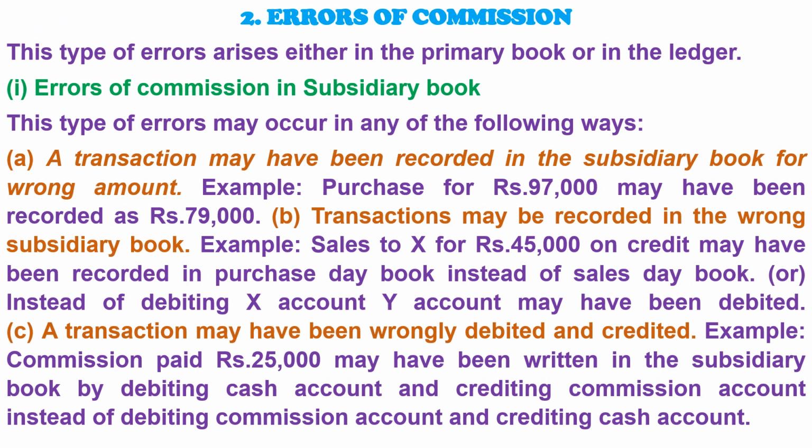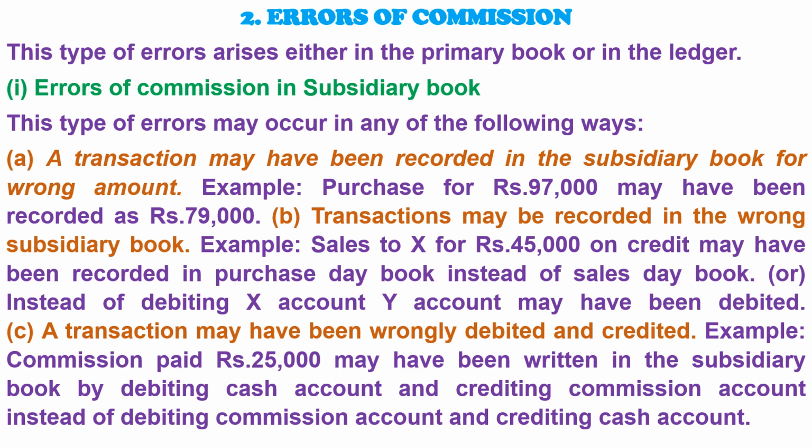2. Errors of commission. This type of errors arises either in the primary book or in the ledger. 1. Errors of commission in subsidiary book. This type of errors may occur in any of the following ways. A. A transaction may have been recorded in the subsidiary book for wrong amount. Example. Purchase for rupees 97,000 may have been recorded as rupees 79,000.